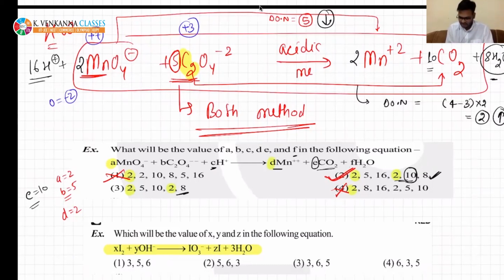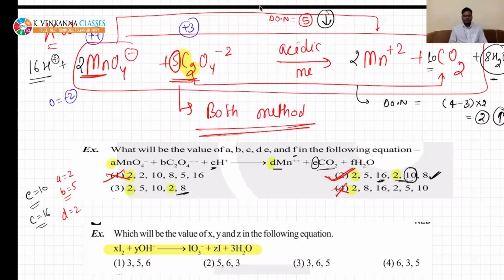This will become 16. This is 16. But in exam, you do not need to solve all. You have already achieved the answer here only, after calculating these three. You have solved the question. So you do not need to calculate. But at your home, while you are practicing, you need to solve, right?